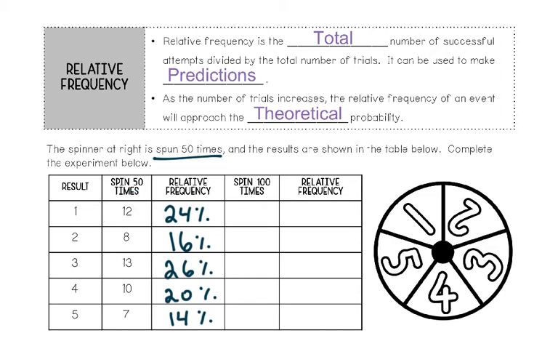So let's try to spin it 100 times now. Again, if you have the spinner, go ahead and do this trial. If you don't, just follow along with me in the video. All right, so after I spun the spinner 100 times, this is what I got. I got 1 21 times. I got the number 2 19 times, 3 18 times, 4 23 times, and 5 19 times. Now let's calculate the relative frequency of that.